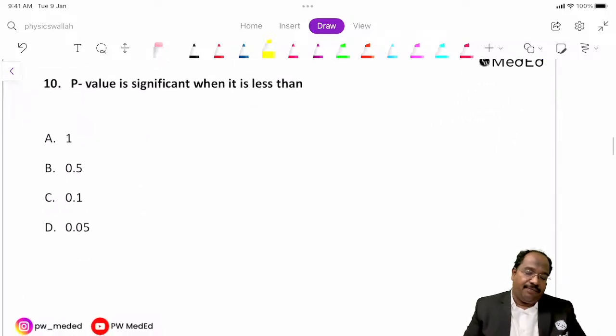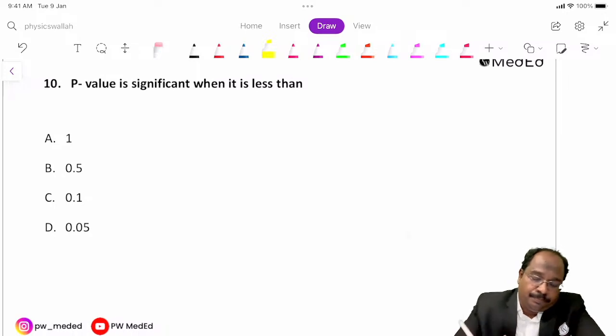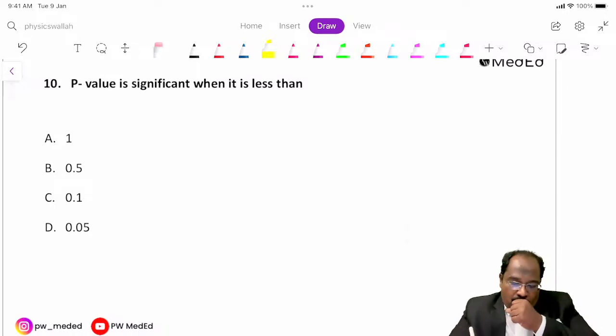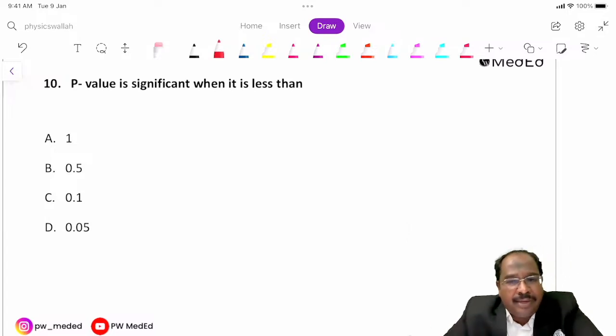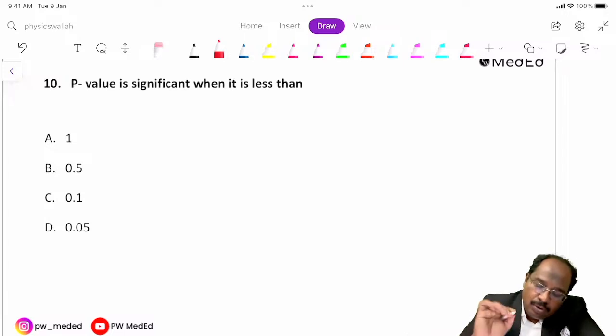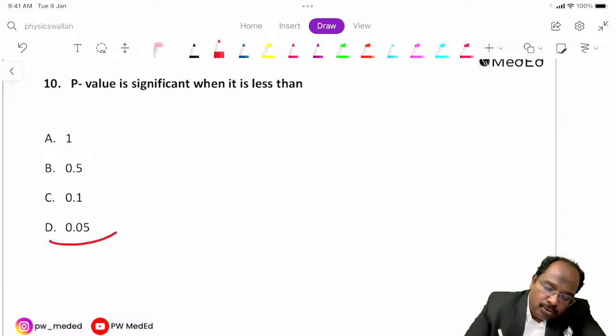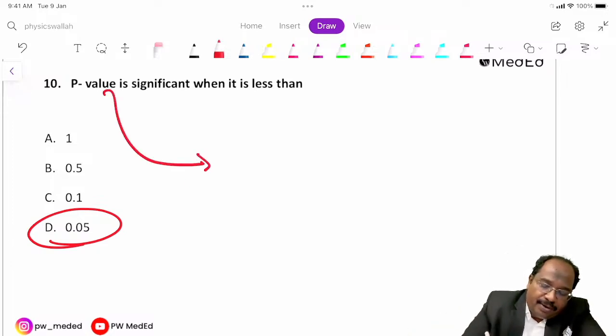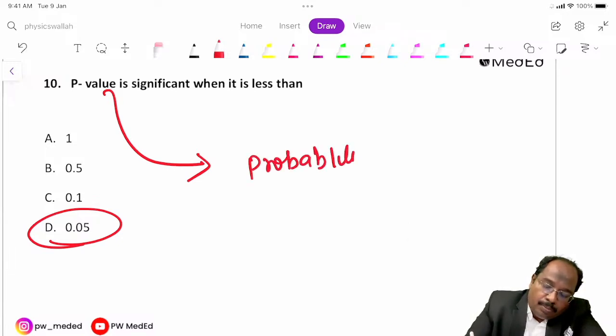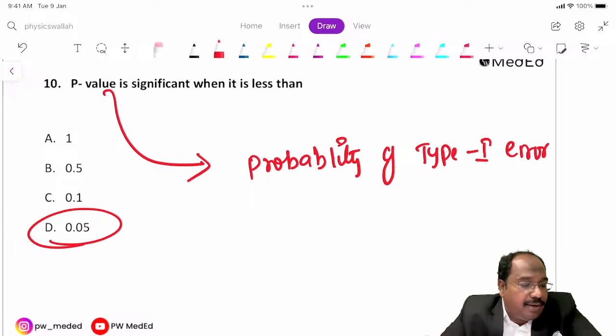P value is significant when it is less than what? I said if you do any statistical test, you will get a p value. 2 points we should know. So this was a NEET question. When it is significant, it is when it is less than 0.05. What is p value? P value is the probability of type 1 error, guys. Okay, p value is probability of type 1 error.